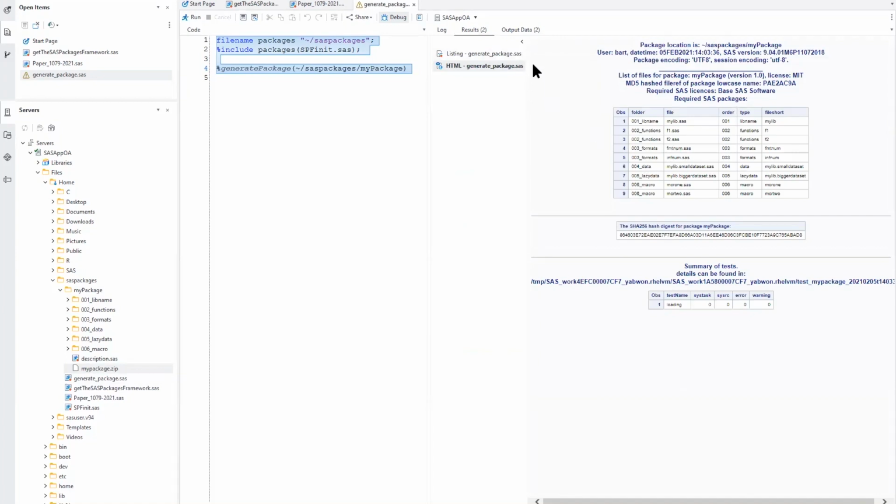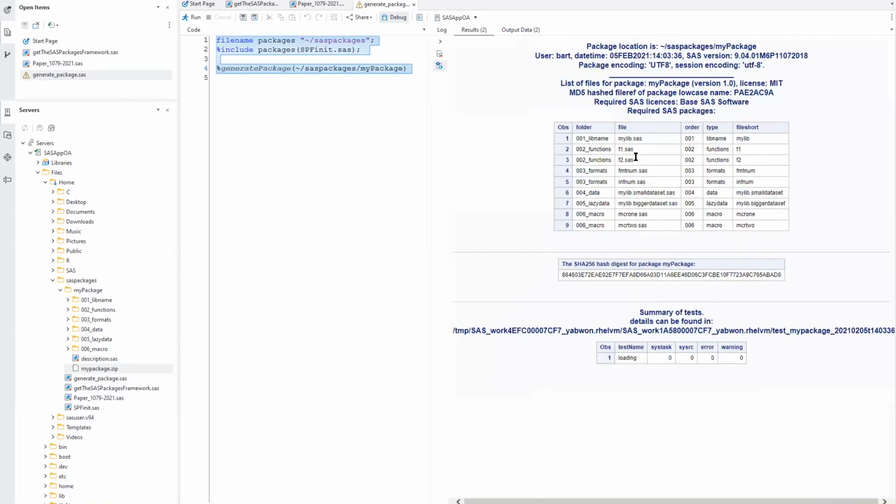Now, when we go to the result window, we'll see the following information. Here's the general information about the package, so where it's located, when it was generated, on which version of SAS. There is the name of the package, the version number, the license name. There's the information about required SAS components for the package to work, and there is a short summary of components of the package. So we have 9 components inside.